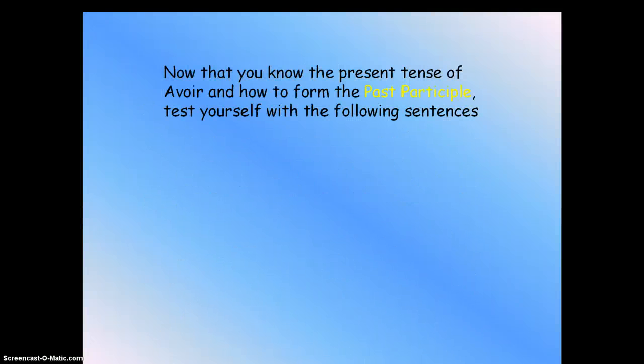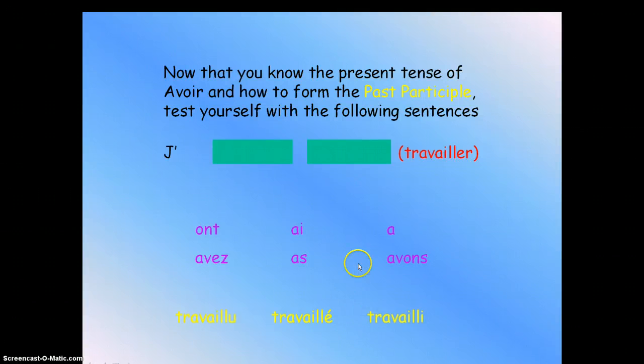Now that you know the present tense of avoir and how to form the past participle, let's see if you understand it. We're going to show you many of them. What is it going to be? What goes in the first part? Hopefully you say j'ai. J'ai regardé. J'ai travaillé. So which one are we going to choose? Hopefully you choose this one and this one here. All right, good job. Now let's check the second one.